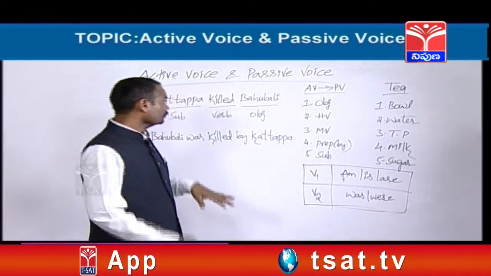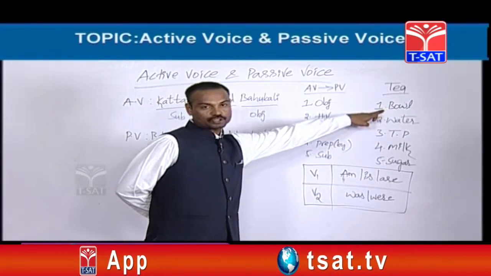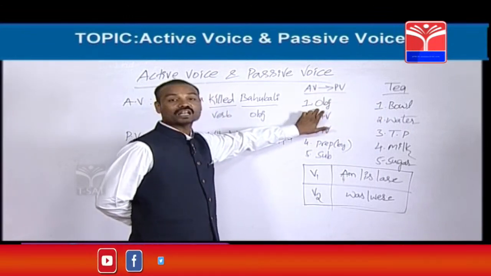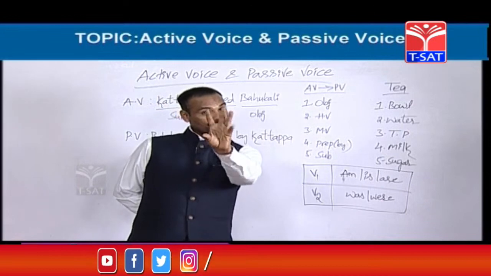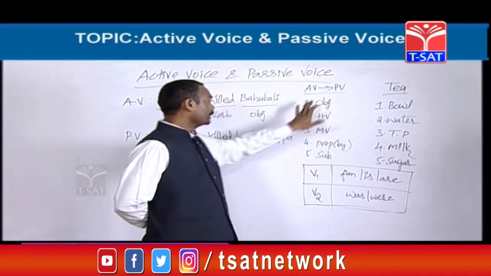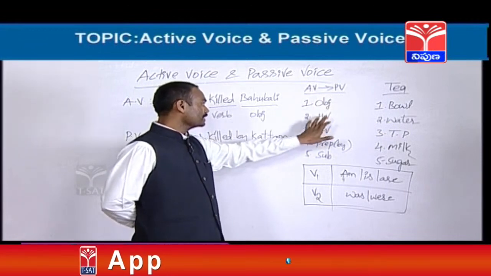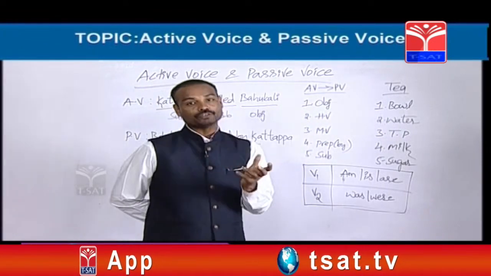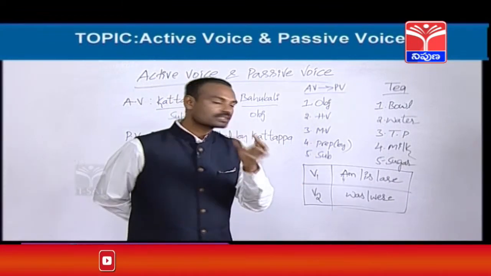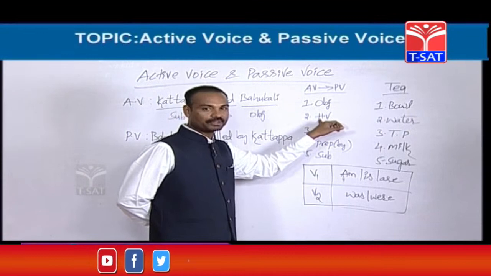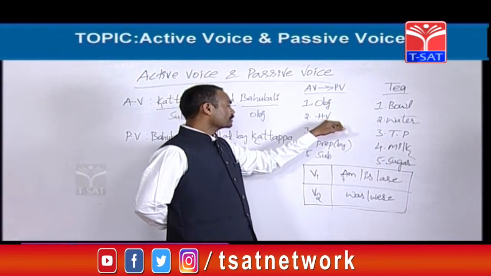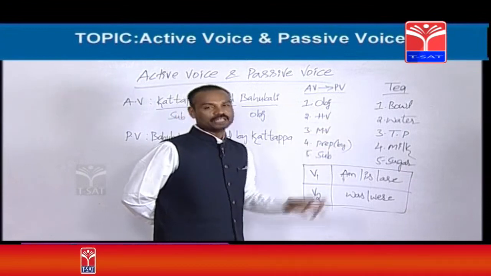Let's see. For preparation of tea, first we need one bowl. So, for changing active into passive voice, we need one object. Next, after taking the bowl, we should pour some water. Second item is water. Here, to change an active voice into passive voice, the second item is helping verb. In this topic, helping verbs are called B forms also. So you can remember any word, whether it is a B form or helping verb. Whatever is easy for you, you can remember that. HV means helping verb. Next, MV means main verb.